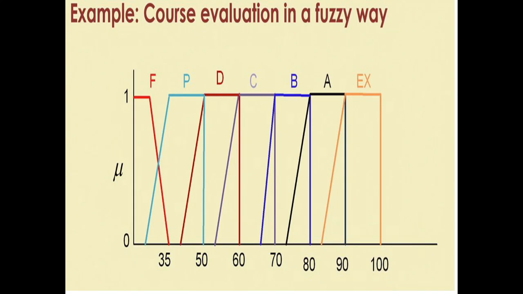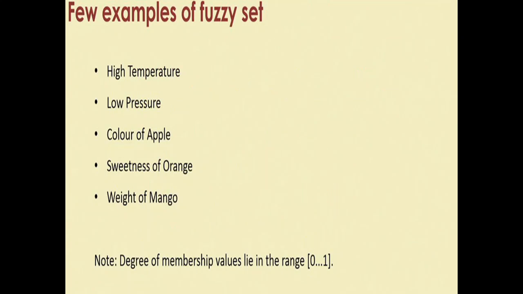The value of membership degree for grade D may be 0 at point 40, and then it increases to the maximum value at 50. That is how grade D is represented in a fuzzy way. So this is an example of course evaluation in fuzzy sets.